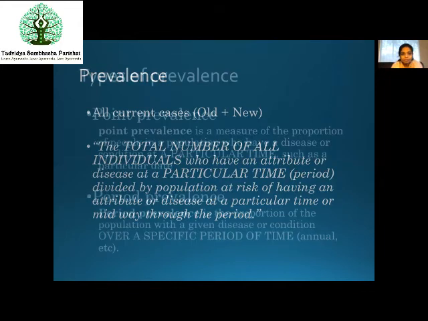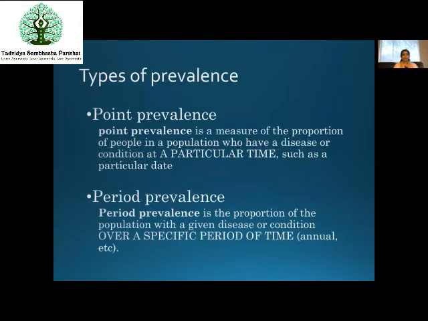So there are two types of prevalence: point prevalence and period prevalence. Point prevalence is a very particular one. For example, on 5th July at maybe 12 o'clock, midday, whatever number of cases are there, old plus new, that becomes point prevalence. At this point of time, this is the prevalence. So that becomes point prevalence.